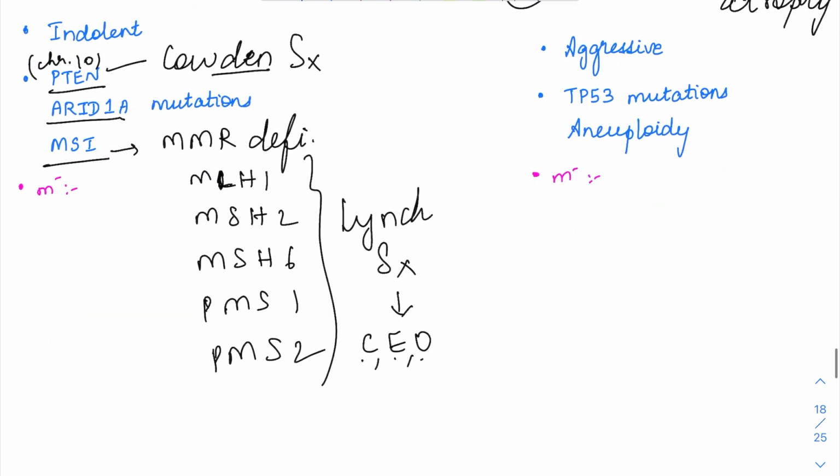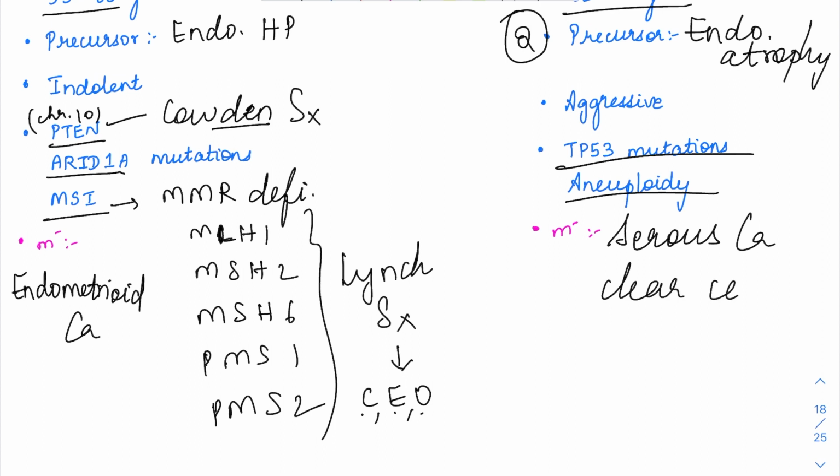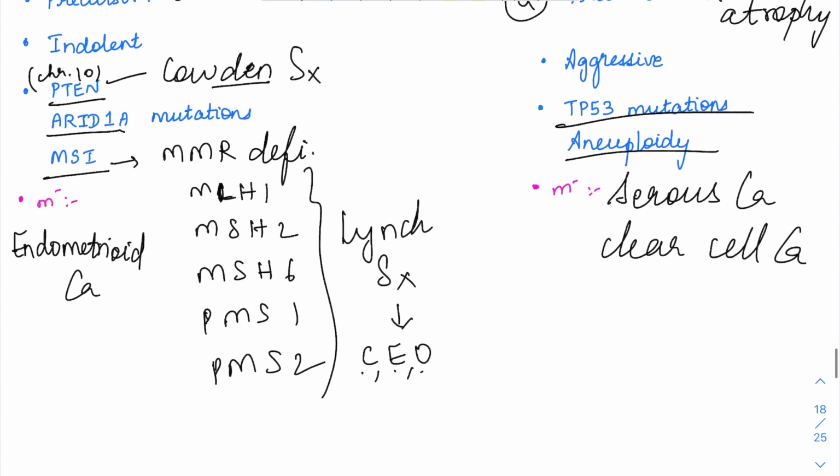Microscopically, type 1 endometrial cancers have an endometrioid morphology. The carcinoma appears as if it is arising from the endometrial glands. Endometrial gland morphology will be there, and it is called endometrioid carcinoma. Type 2 cancers are usually aggressive and associated with aneuploidy and TP53 mutations. Anywhere TP53 mutations are there, it is going to be aggressive. Microscopically, it has either a serous carcinoma morphology or a clear cell carcinoma morphology. So in the endometrium, endometrioid carcinoma is type 1, while serous and clear cell carcinomas are associated with type 2.